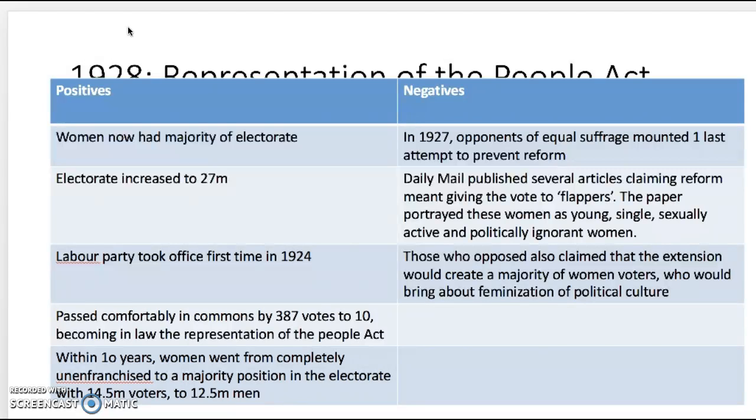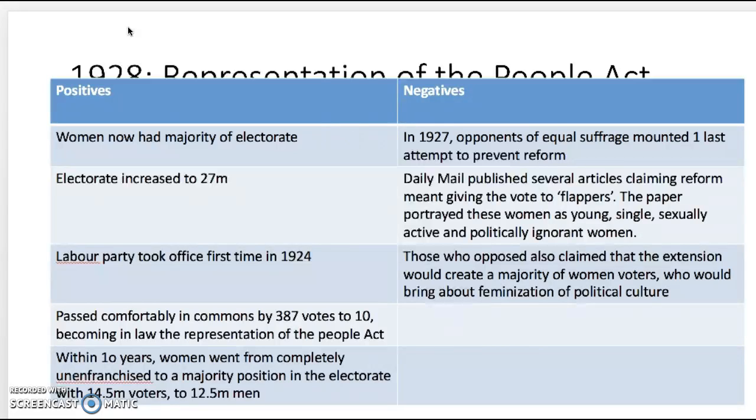Within 10 years, women went from completely unenfranchised to a majority position in the electorate, with 14.5 million voters to 12.5 million men. Negatives. In 1927, opponents of equal suffrage mounted one last attempt to prevent reform.